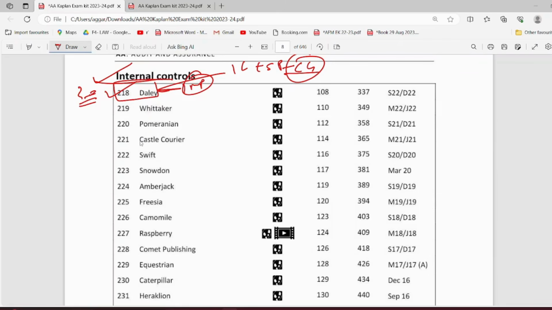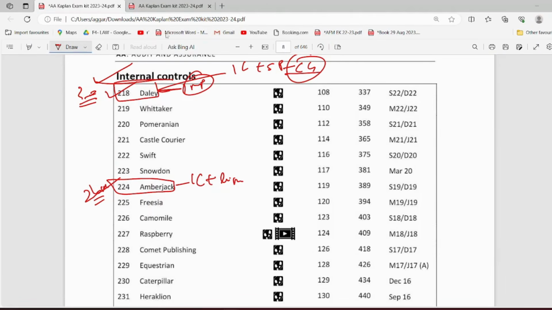Then the next question is amberjack. This is again very very important. This is a 20 marker question, a short question, but it is important. The case study is really very good in this question, and it asks your internal control and your limitations. Yes, so this is important. 224 Amberjack Company. Then your 225, this question is actually very similar to your 221 Castle Courier Company, which is again important.